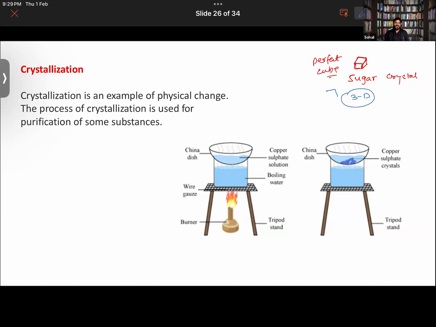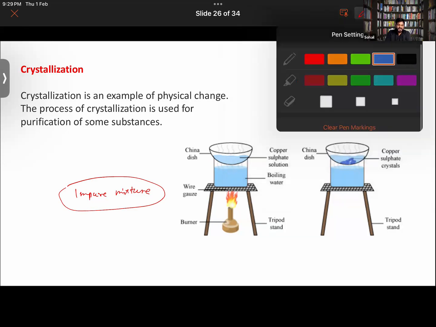Right. So that is the thing. The atoms inside it are highly organized, which gives it a 3D shape. So where do we use crystallization? Wherever you have an impure mixture and you want to obtain a pure substance from it, there you will be using the process of crystallization. Wherever you want to obtain pure crystals from an impure substance, it is done.